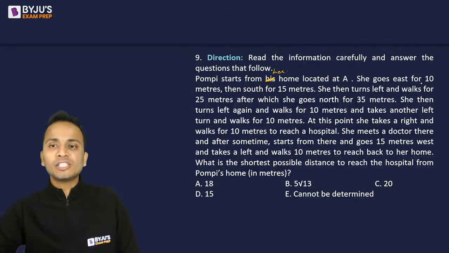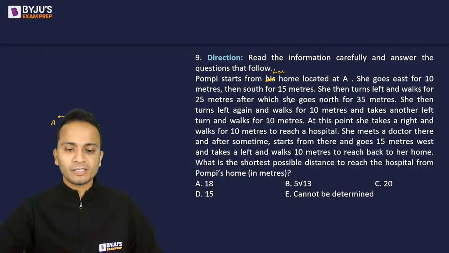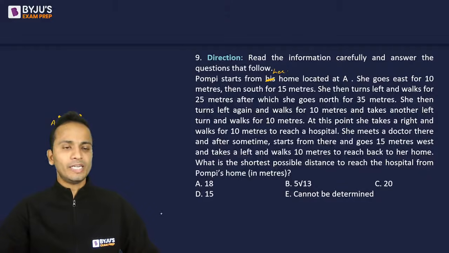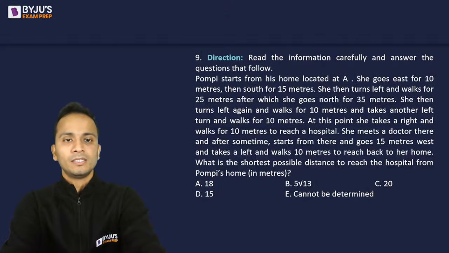She goes east for 10 meters. Now east is towards right on the screen. So she goes east for 10 meters. Fine. Then south for 15 meters. Okay. So wait, मैं figure दोबारा से बना देता हूँ. I think the figure is not visible. Just give me a second. रुक जाओ.